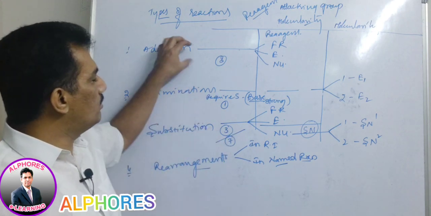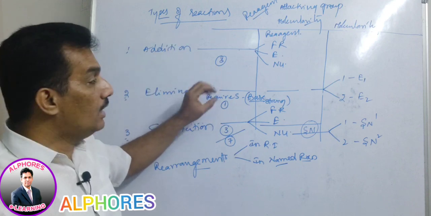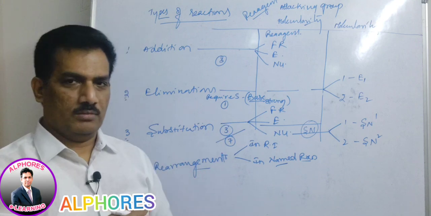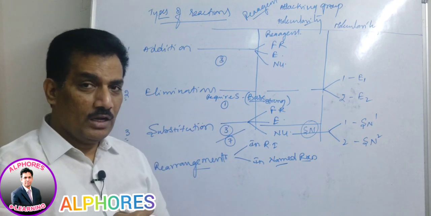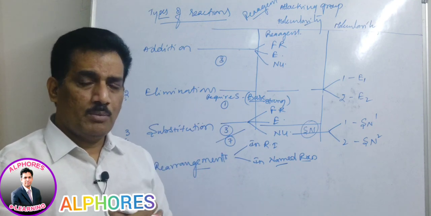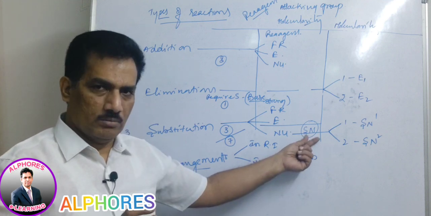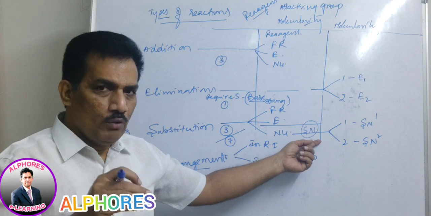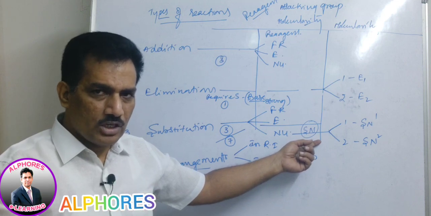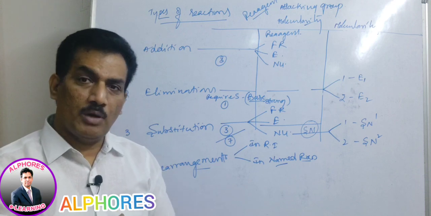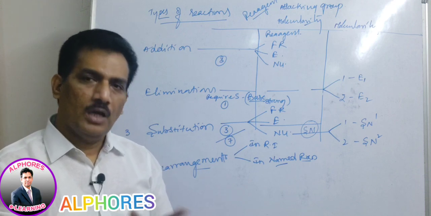Their names are nothing but what I am terming here, and molecularity is not a type of reaction, it is a mechanism. Are you following? Mechanism is different from type of reaction. It is the SN mechanism. Nucleophilic substitution is one kind of reaction, and that mechanism may be either unimolecular or bimolecular, like that.